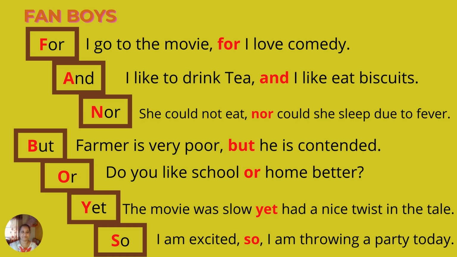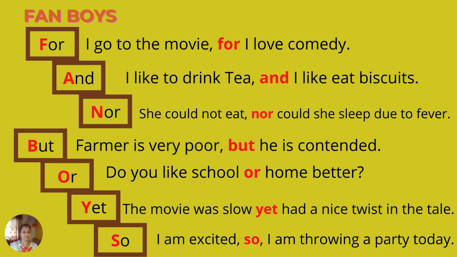Coming to and. I like to drink tea and I like to eat biscuits. Correct? So I like tea, I like biscuits. So I'm giving two similar ideas here. I like both of them. Isn't it? So when I am talking about two similar ideas, I go with and. Coming to nor. Always remember N for negative, N for no, and N for nor. So it gives a negation. She could not eat, nor could she sleep due to fever. So that is a negative sense given to the sentence.